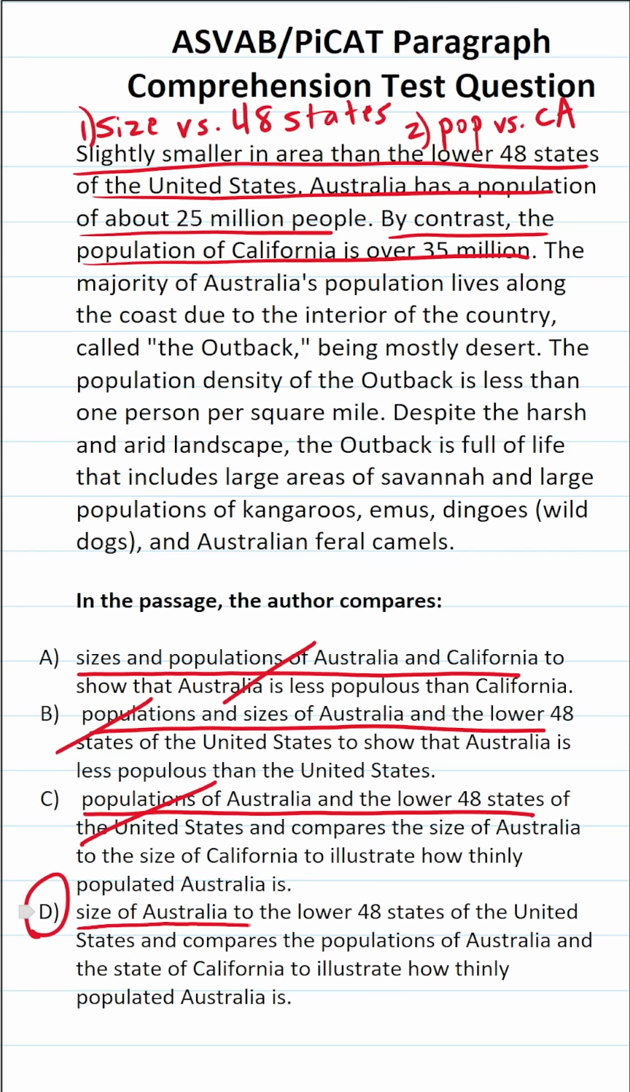Again, it says the size of Australia to the lower 48 states. That's true. And the populations of Australia to California. That's also true, to show how thinly populated Australia is. So again, the correct answer to this one is D.